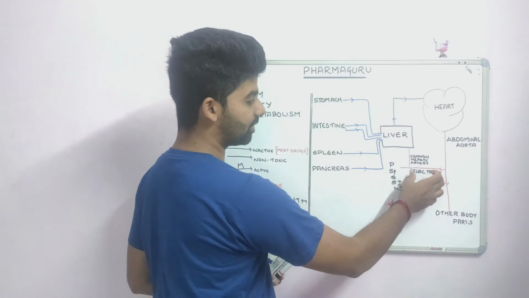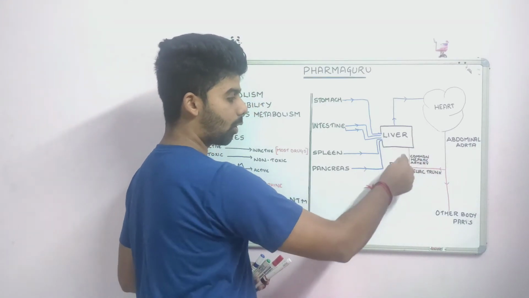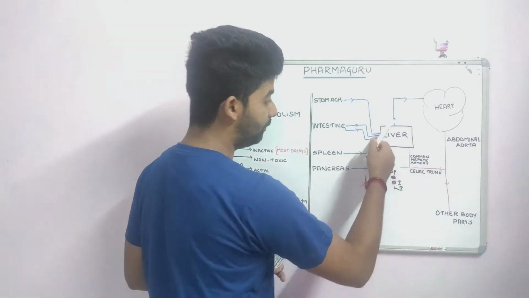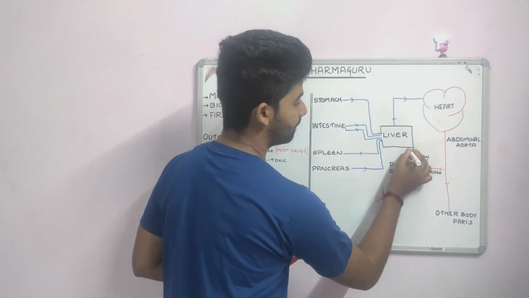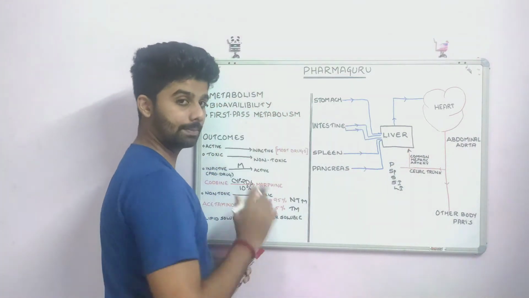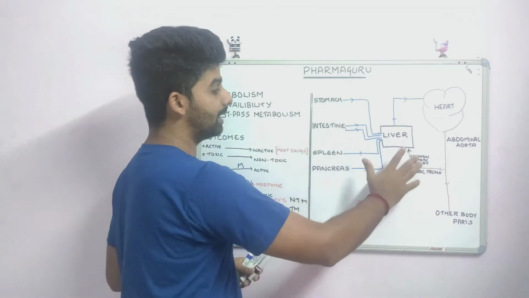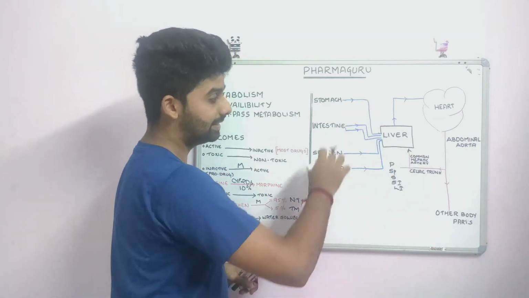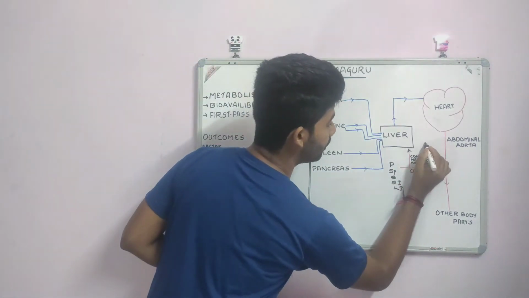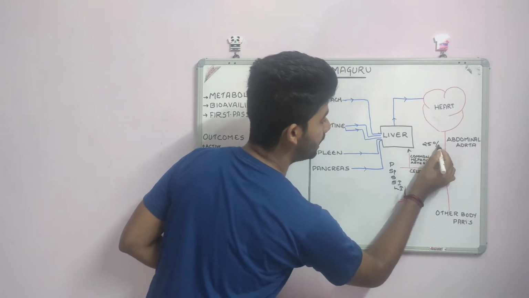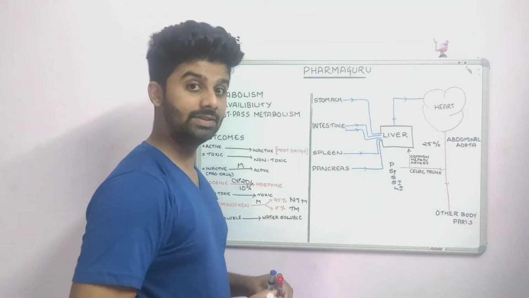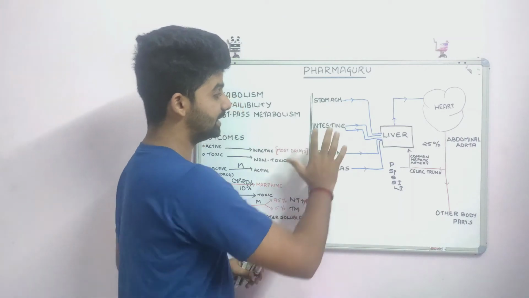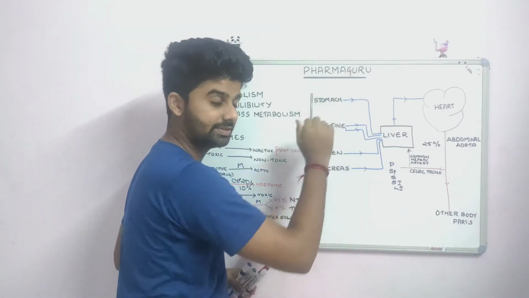And this celiac trunk also branches into a common hepatic artery that will provide the blood supply to the liver. This is how the liver gets its oxygenated blood, and this kind of circulation provides only 25% of the blood to the liver. That means the remaining 75% is through this route, that is the portal system.